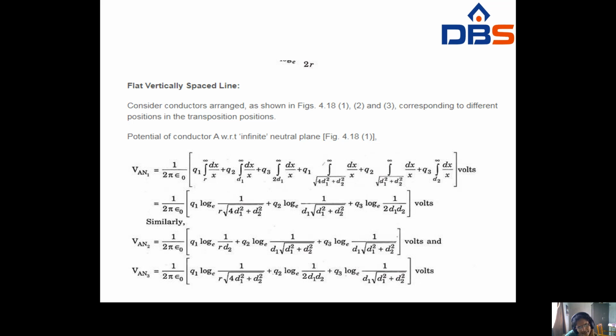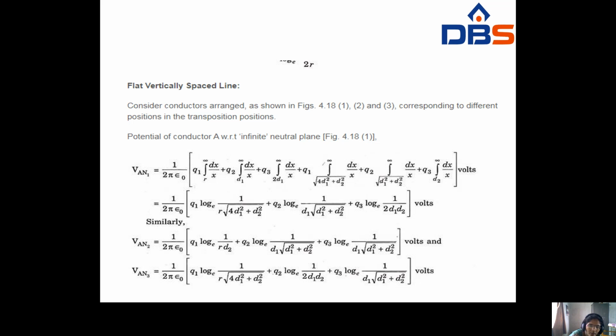Same, you have to write dx means log x. So at that time you have to substitute the limits. Same, log e of infinity, Q1, Q2, Q3 common, that term will be 0. Finally you have Q1 log e 1 by these three terms: 1 by r into the square root of d1 square plus d2 square, plus Q2 log e 1 by d1 square root of d1 square plus d2 square, plus Q3 log e 1 by d1 d2.